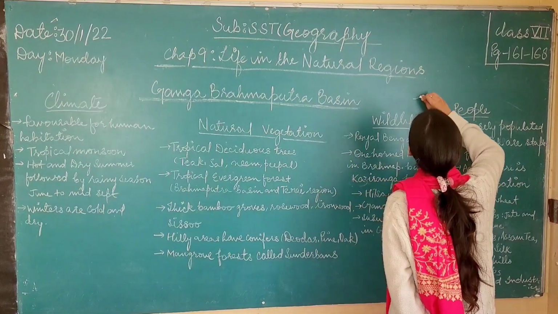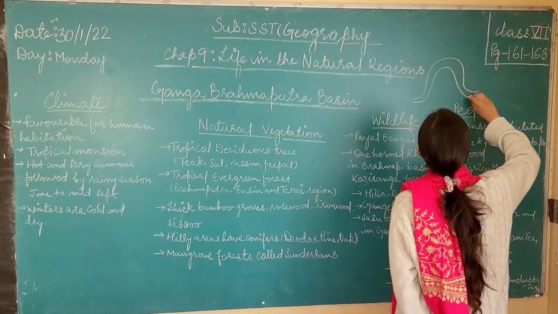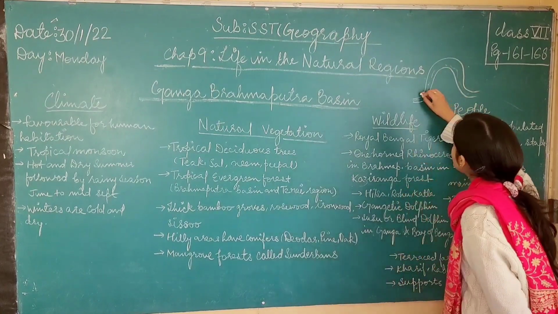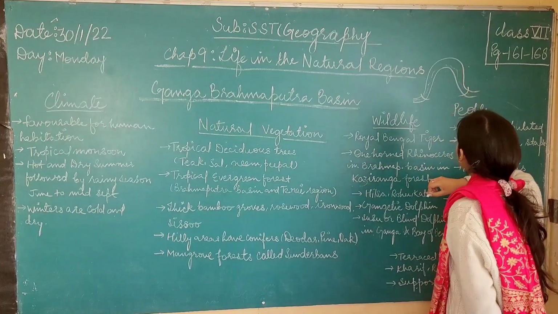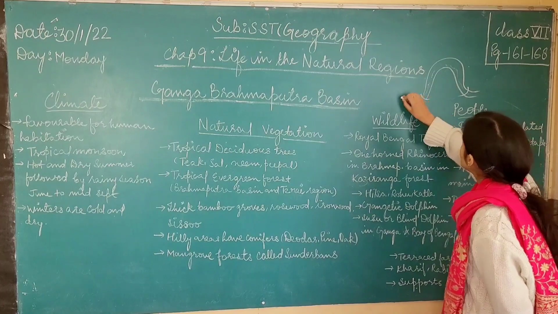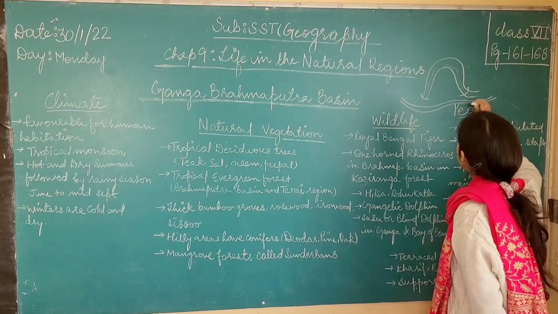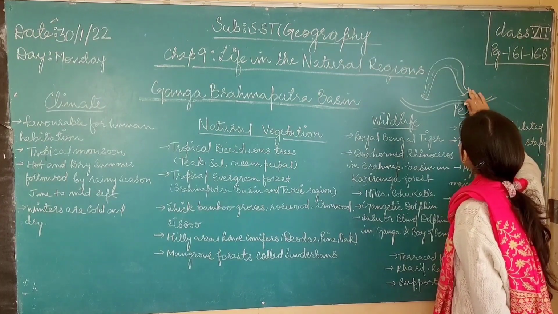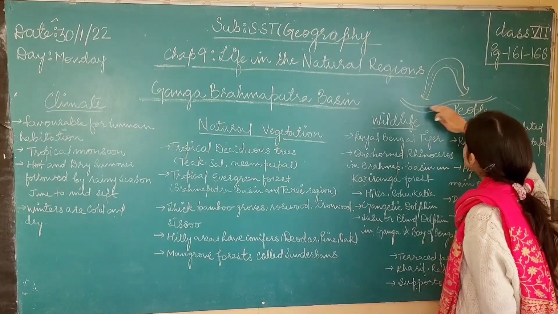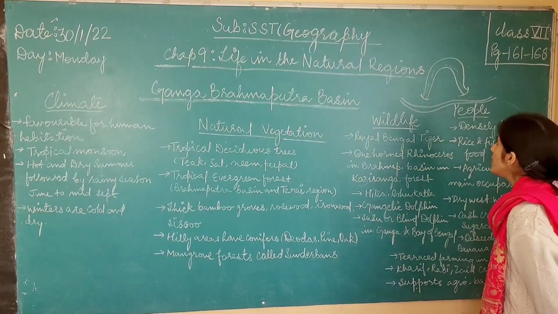Like this is an oxbow lake. And the water from the river is flowing through this lake. What happens over time is that this side is cut off by the processes of erosion and deposition, and this river finds a different path. It finds a different path through which it can flow, and this is a shorter route. And this lake which is formed when the river formed a shorter route and cut off from the land which was there, this lake is called the oxbow lake because it is in the shape of an oxbow.